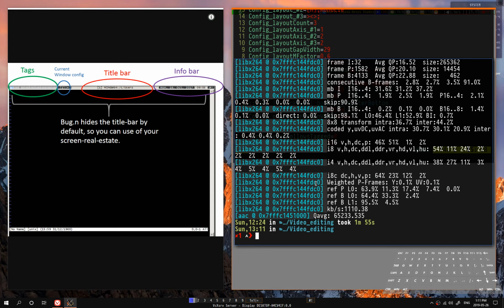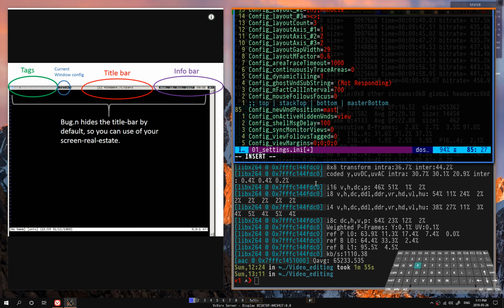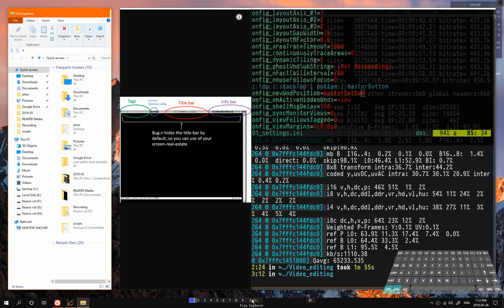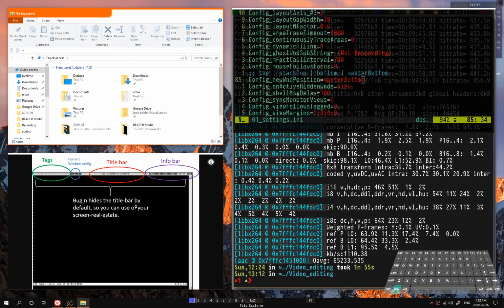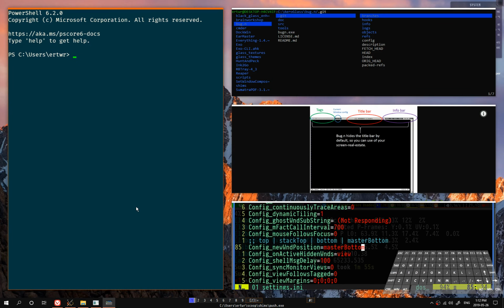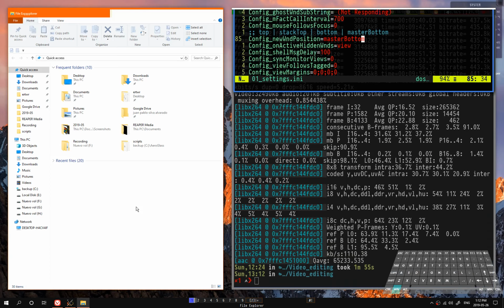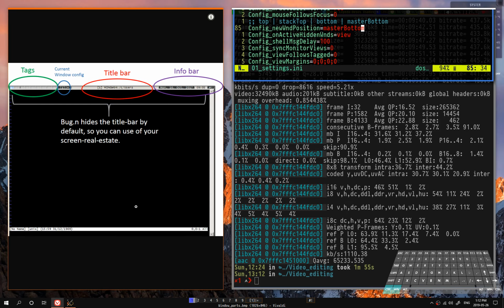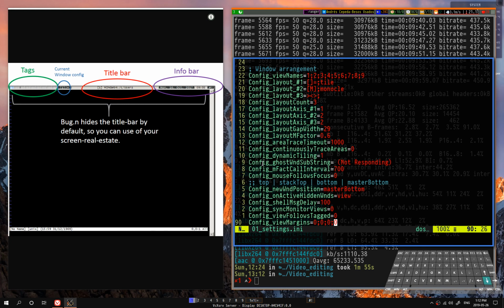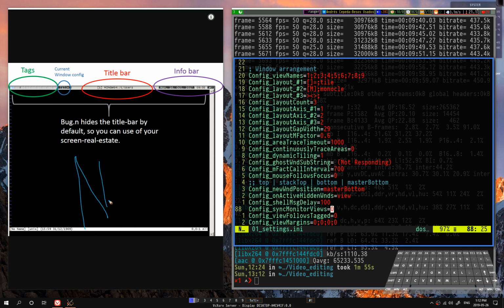Next is the master bottom. If you have several windows in the master position, I can increase the y-axis, and now I can make the new windows that I open appear at the bottom of the master position, right? Well, the rest of the options, it's better to explain by window properties and the hotkeys.